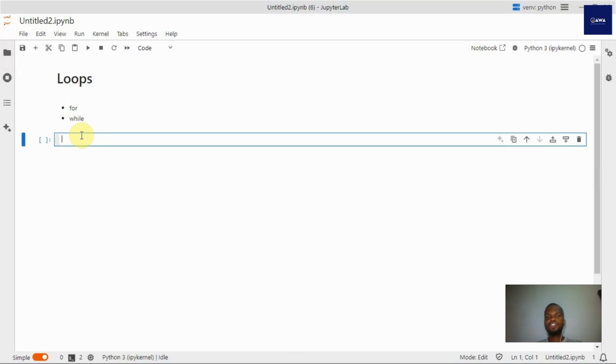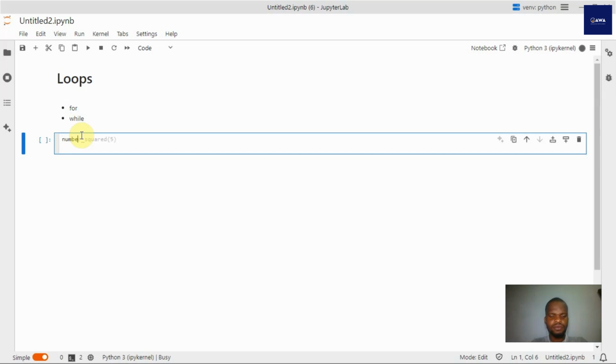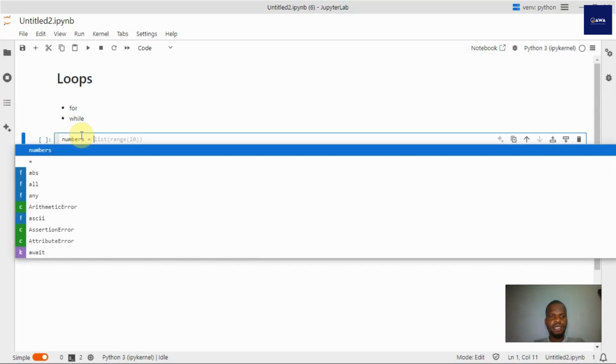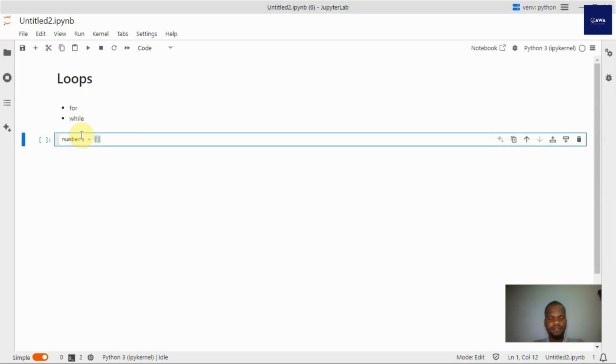Just like the example I gave in the previous video, for balls in a basket, paint them a certain color. As long as there are balls in the basket, for each ball, pick and paint. That's what a for loop will do. Okay, so let's do a simple list of numbers. And I have 1, 2, 3, 4, 5.